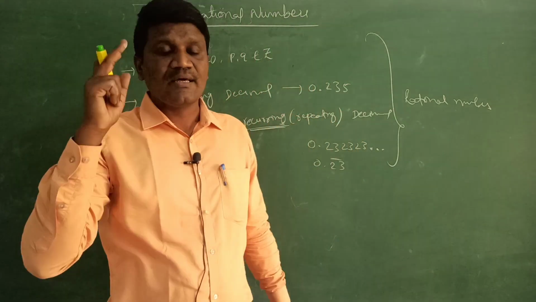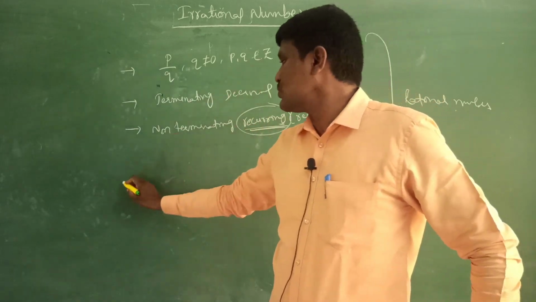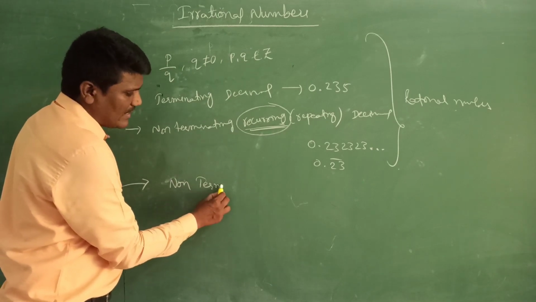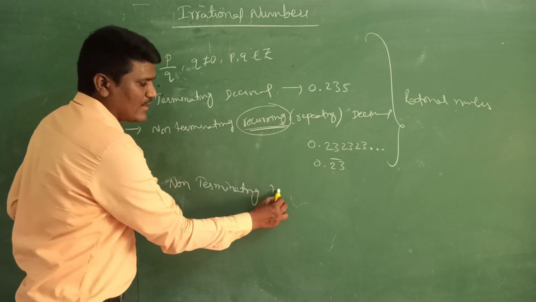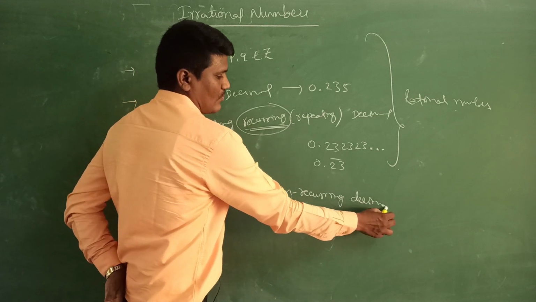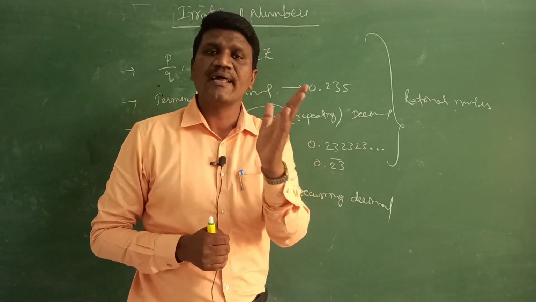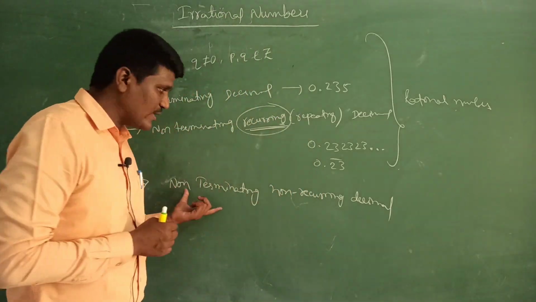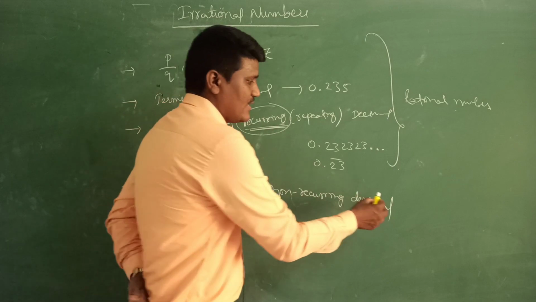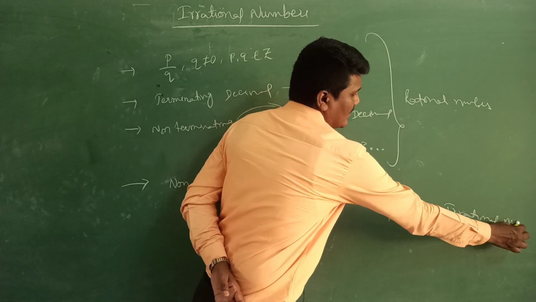Now what is meant by an irrational number? An irrational number is a number which is non-terminating. Here recurring is there for rational, but the definition for irrational is non-terminating, non-recurring decimal. Non-terminating, non-recurring decimal, we call it an irrational number. Non-terminating and non-repeating decimal. So this is the definition for an irrational number.